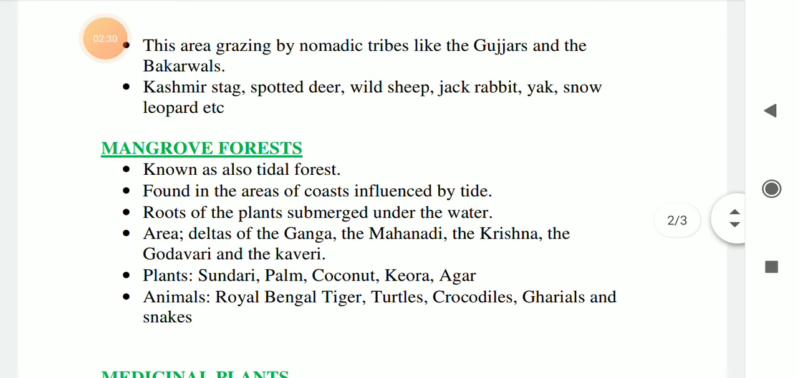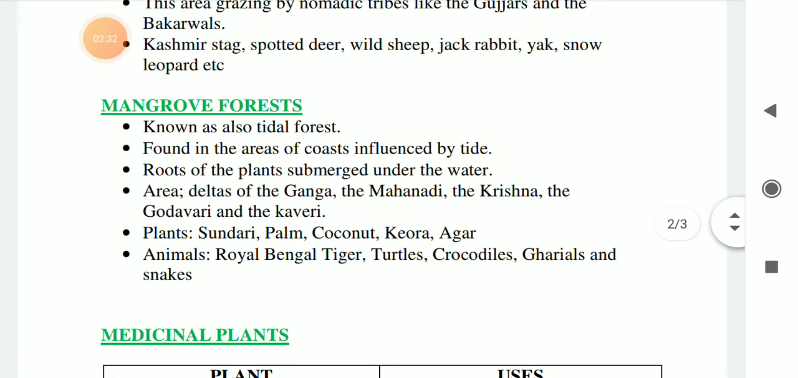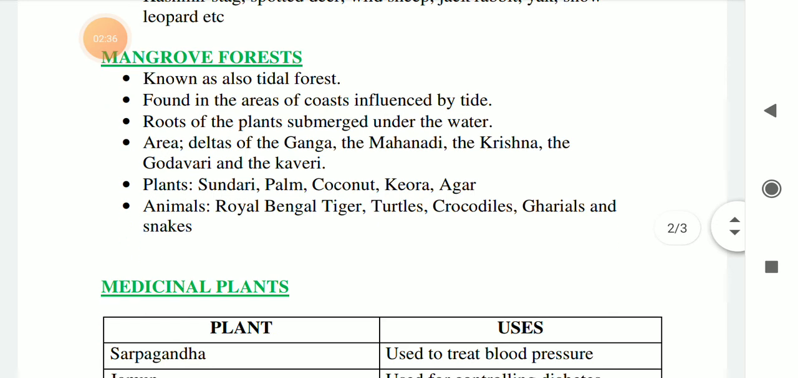And the last type of forest is mangrove forest. Mangrove forests are also known as tidal forest. From the name tidal forest you can guess these forests are found in the areas of coast influenced by tide. The main characteristic of mangrove forest is that the roots of the plants are submerged under the water, and especially you can get this kind of forest in the deltas of the Ganga, the Mahanadi, the Krishna, the Godavari and the Kaveri.